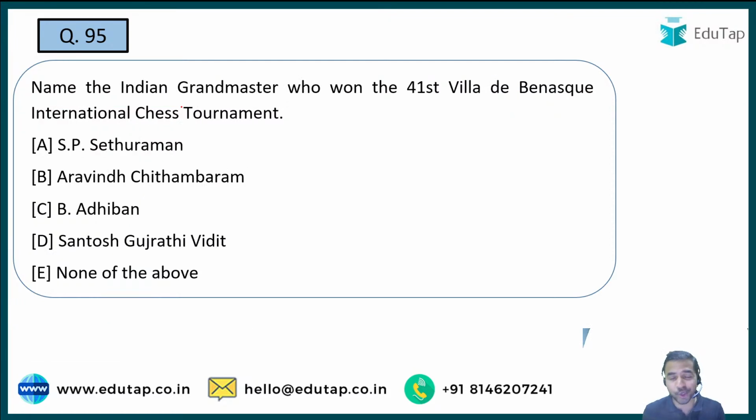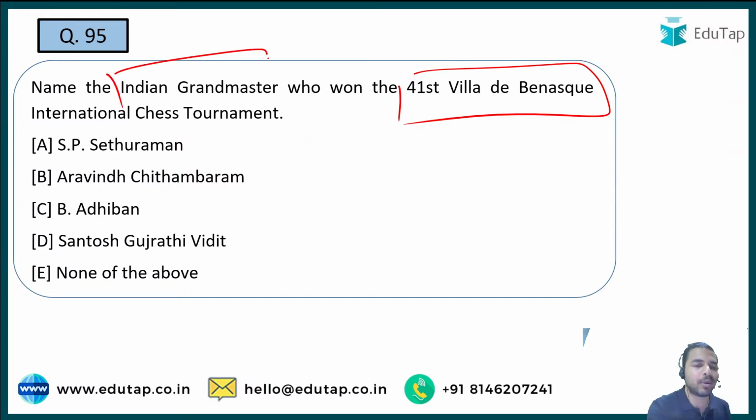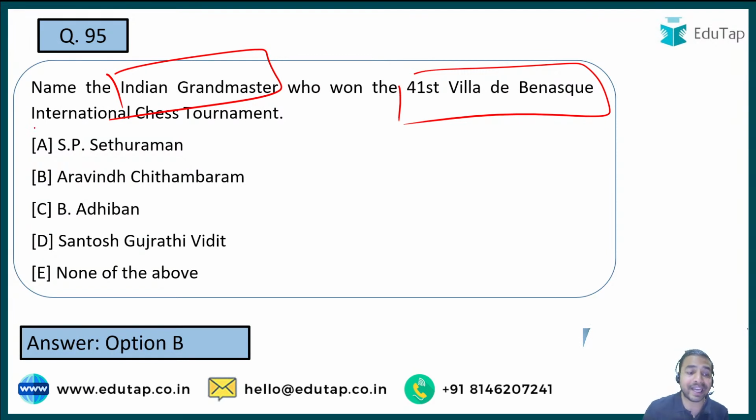The next question is, you are required to tell me the name of the Indian Grandmaster who has won the 41st Villa de Benasque International Chess Tournament. So once again you are required to tell me the name of the Indian Grandmaster who has won this particular event. And guys, here the right answer to the question is option B, that is Arvind Chidambaram. So Arvind Chidambaram is the right answer to this particular question.